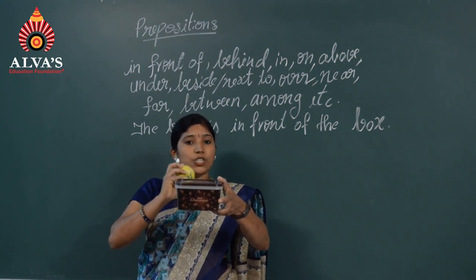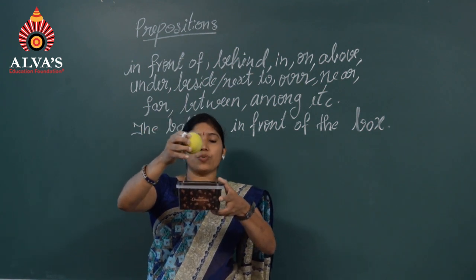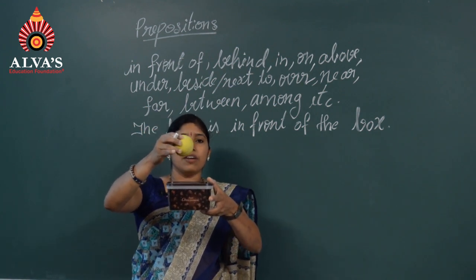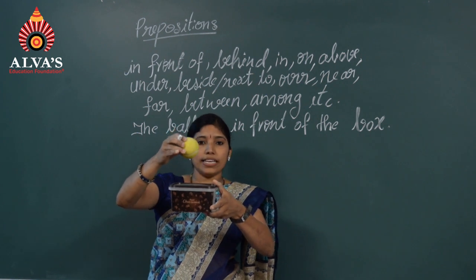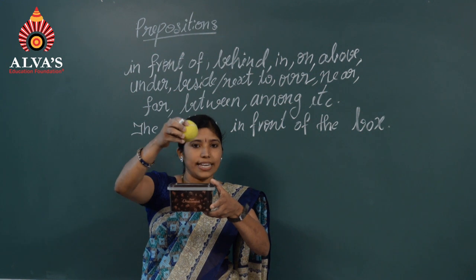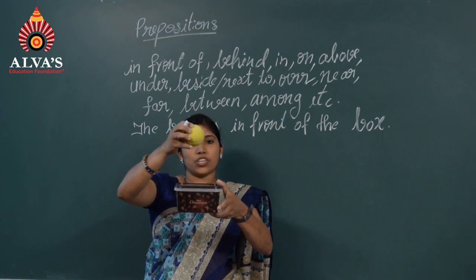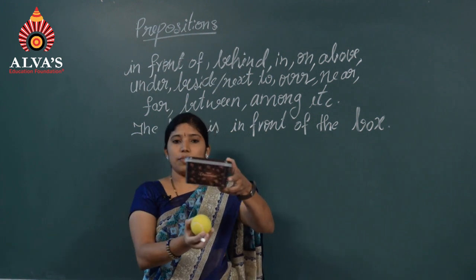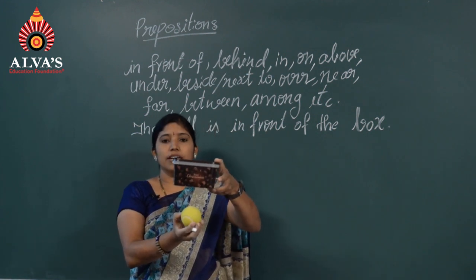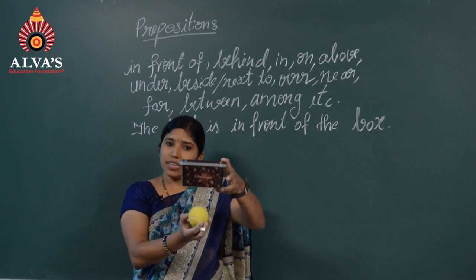Next, now again I will change the location. I will keep the ball here. So what is the sentence? What is the preposition you can use? Frame a sentence. The ball is over the box. Where is the ball? The ball is at a higher level. It covers the part of the box. Now once again I will change the location. Where is the ball? The ball is under the box.